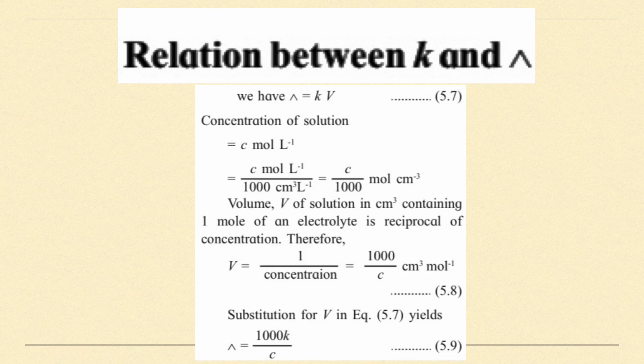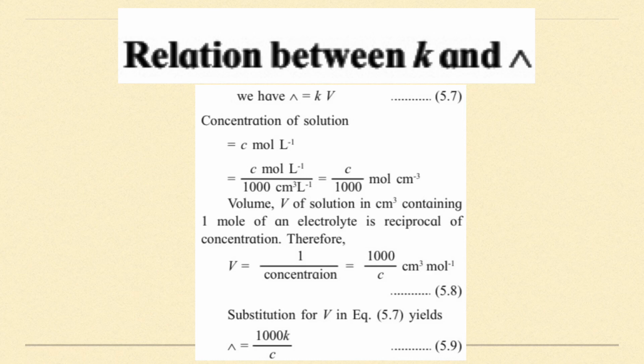Now, from the above equation, C will be C upon 1000. So if I substitute the value in 5.8, it becomes V is equal to 1000 upon C centimeter cube mole inverse.